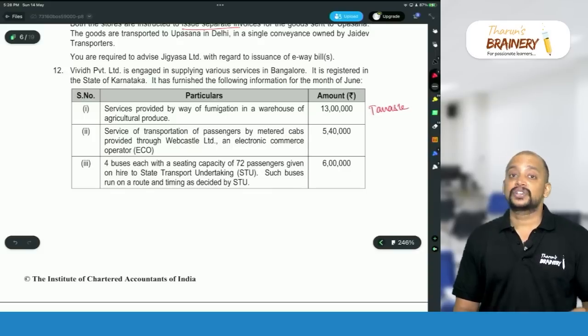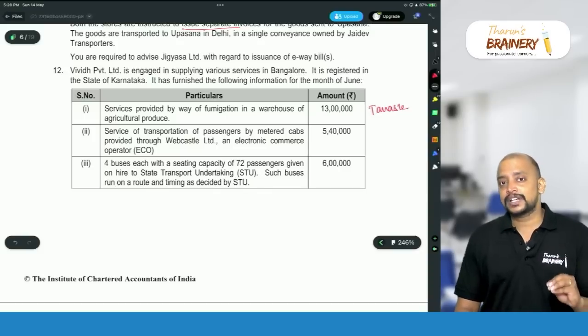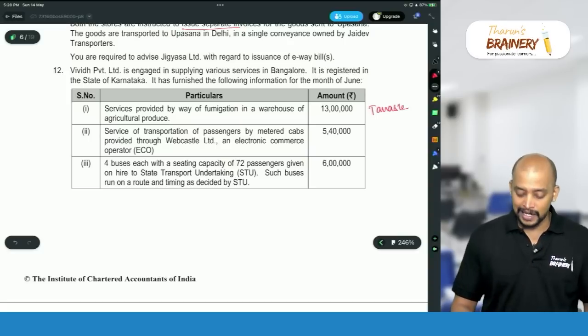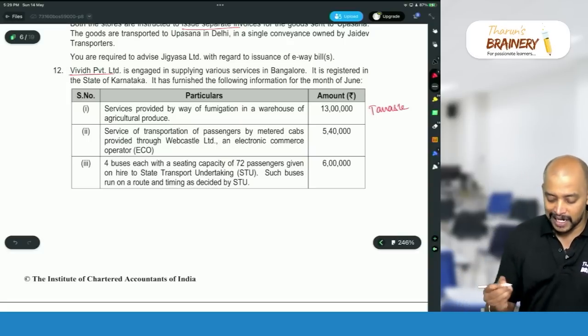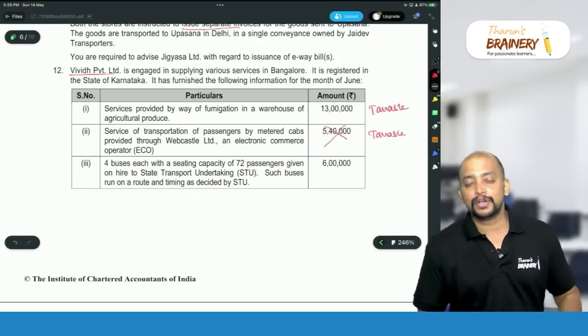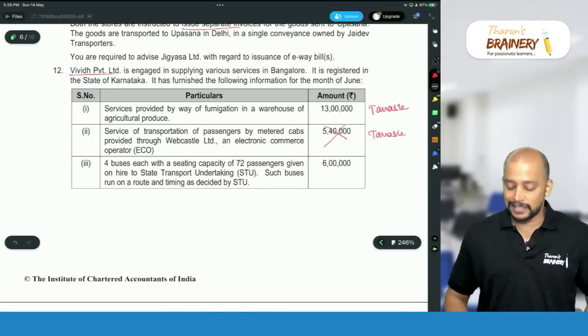And as per section 9 subsection 5, for transportation of passengers by any motor vehicle, the liability to pay GST is on the e-commerce operator. So therefore, it will not be taxable in the hands of Vivid Private Limited. Even though it is taxable, we will not take it into their value. Why? Because on this, the e-commerce operator will pay GST.